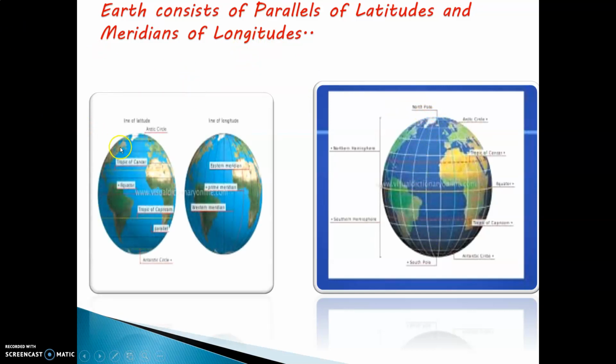So today we are going to study the meaning of latitudes and the important latitudes, and similarly the names of important meridians on the earth. Now you can see there are uncountable parallels and meridians on the earth. But among them, there are 7 important parallels and 2 important meridians. In this lesson, we will learn the names of the important parallels, that means the 7 important parallels on the earth.